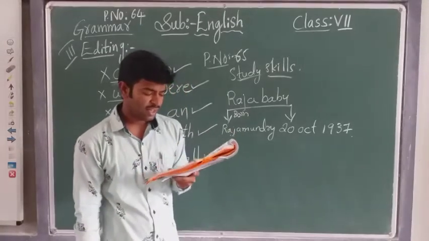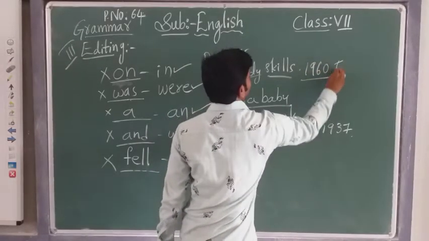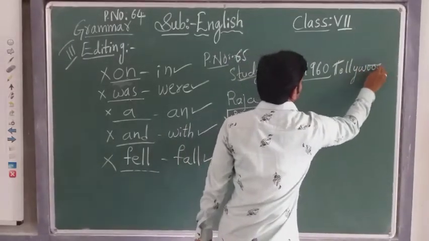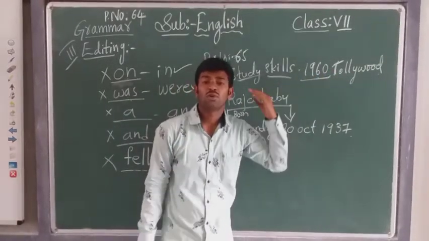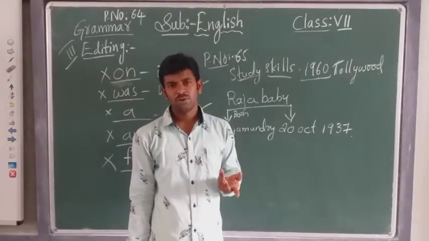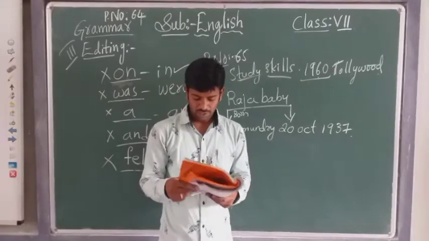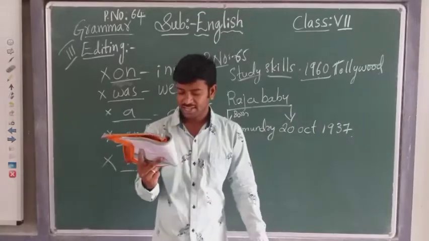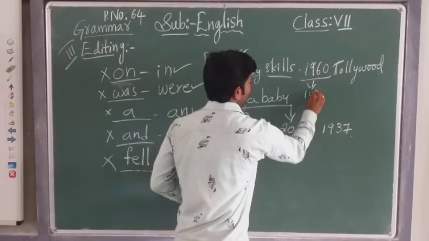Now children, see here. He entered Tollywood in the year 1960. He entered Tollywood in which year? 1960. Tollywood is nothing but Telugu movies, Telugu films. We have Hollywood, Tollywood, Bollywood. Bollywood means Hindi movies. Hollywood means English movies. So Raja Babu entered Tollywood in 1960 and acted until 1981. From 1960 to 1981 he acted.